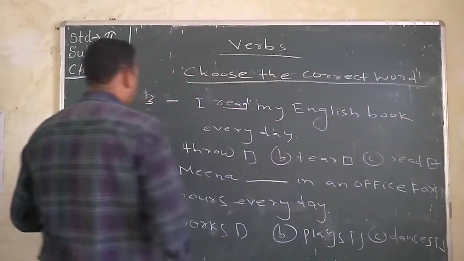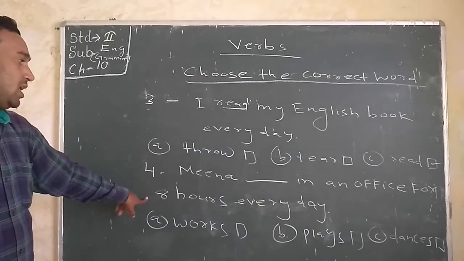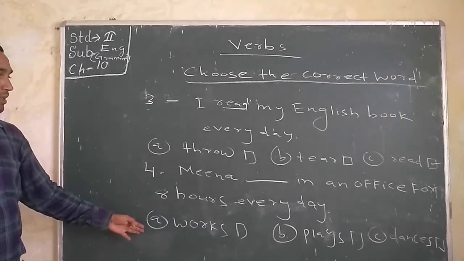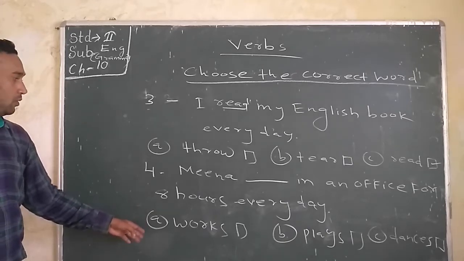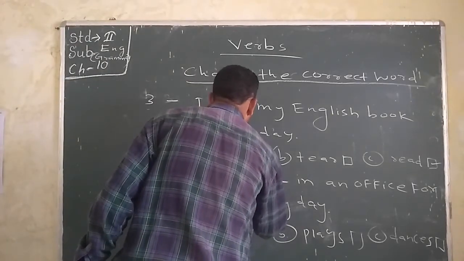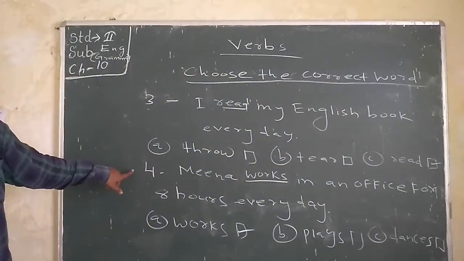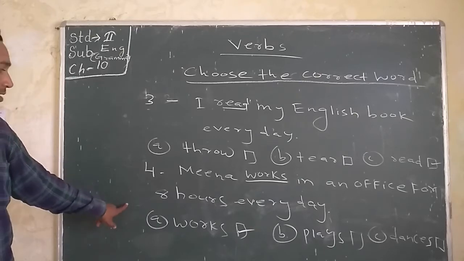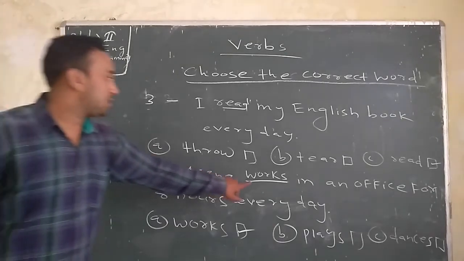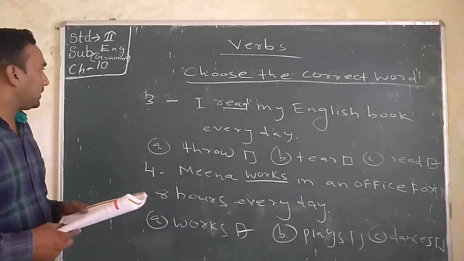So just you understand the sentence. Meena dash in an office for 8 hours every day. First option A is works, B plays, C dances. So we have to tick works. Meena works in an office for 8 hours every day. So we have to tick A, works, and write works in this place, and the sentence is completed.